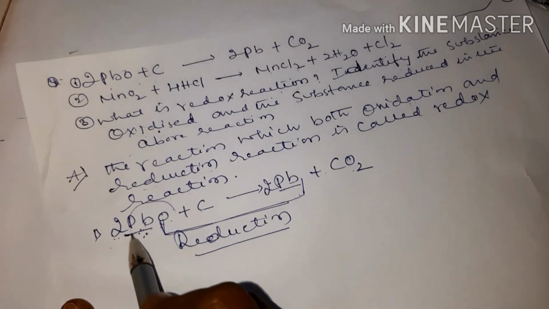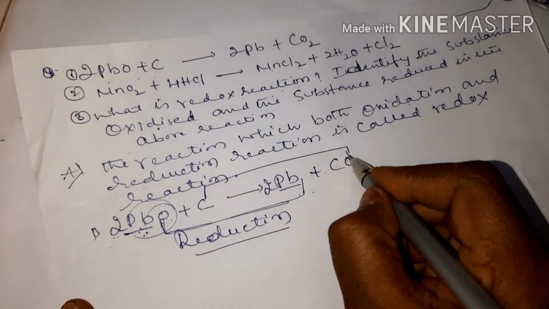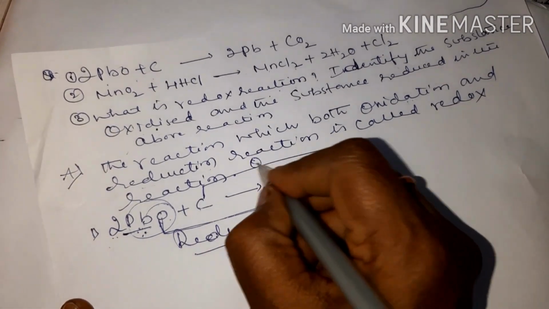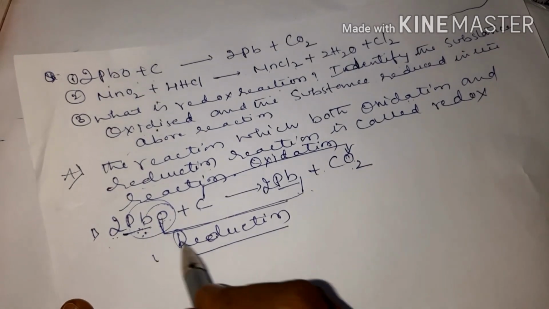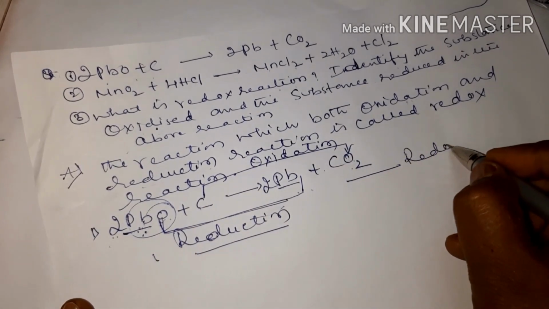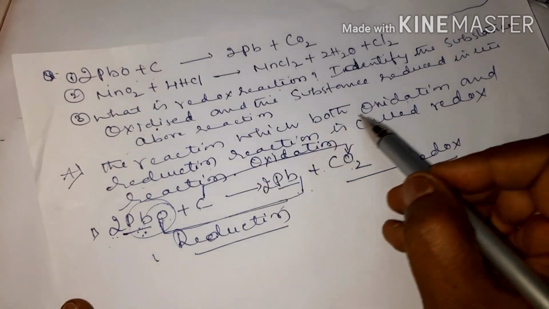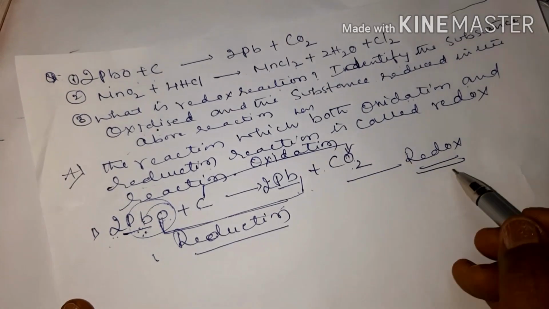Oxygen is removed from lead oxide. Got it? And carbon is added with oxygen, children. This is called oxidation reaction. So if a reaction has both removal as well as addition, this is called redox reaction.